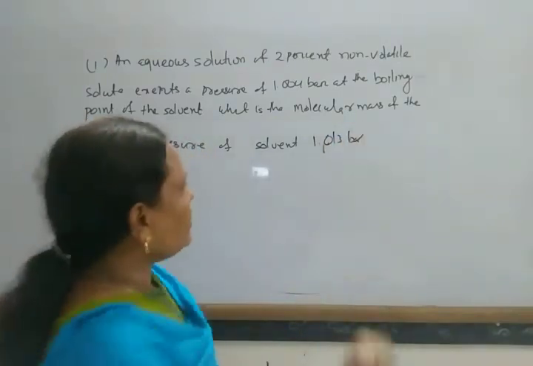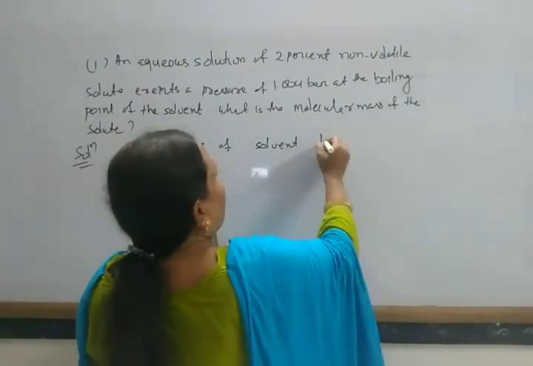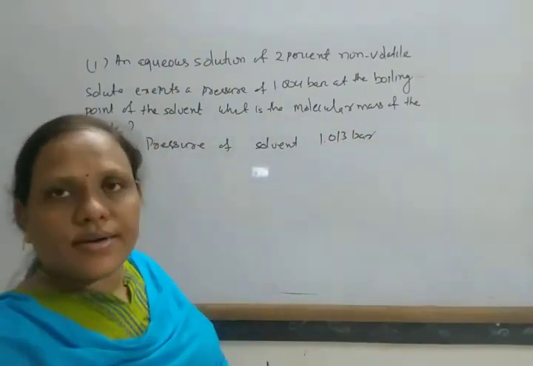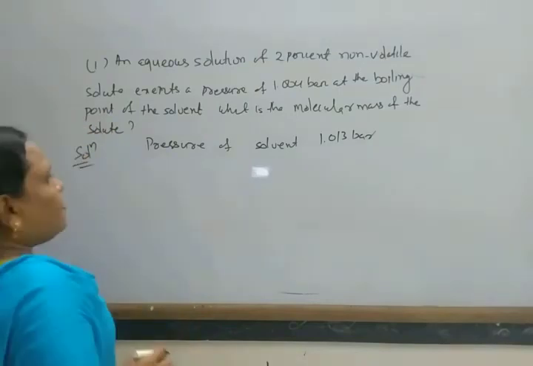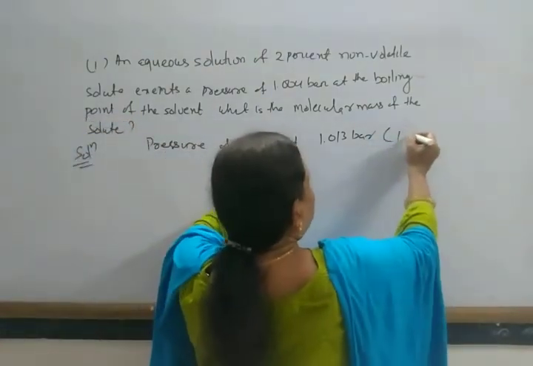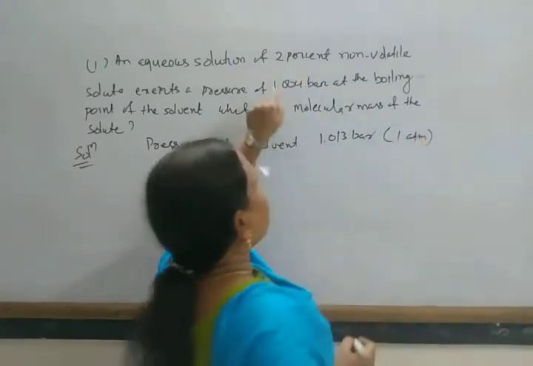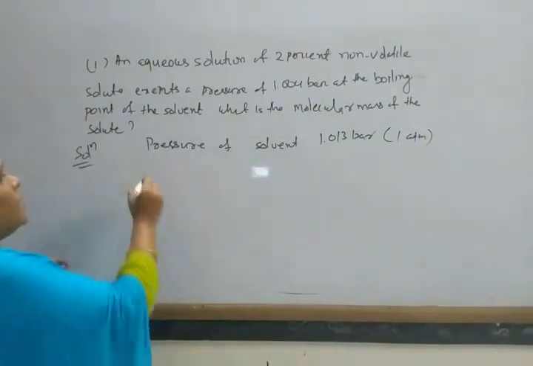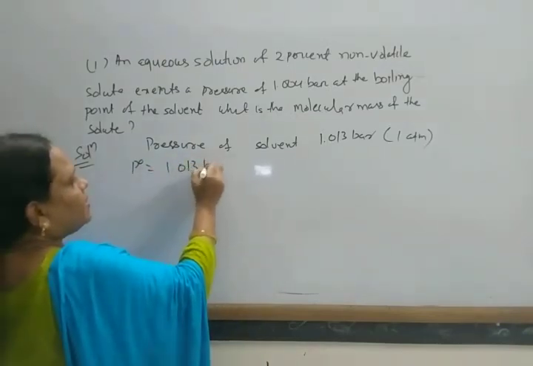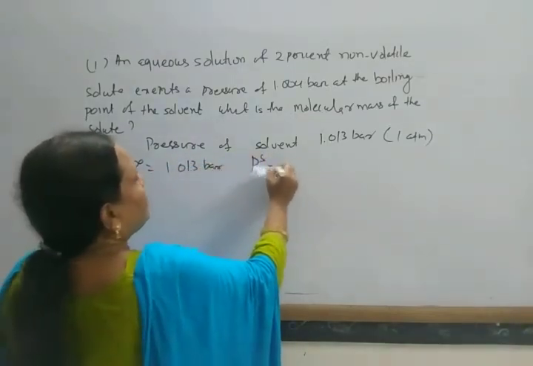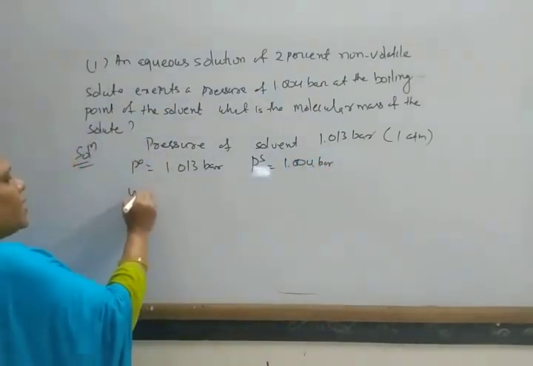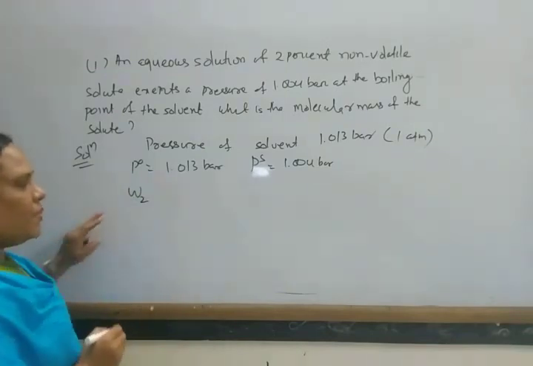The pressure of the solvent is 1.013 bar. So if you take 1 atmosphere, this much. So P naught is 1.013 bar, and Ps is 1.004 bar.